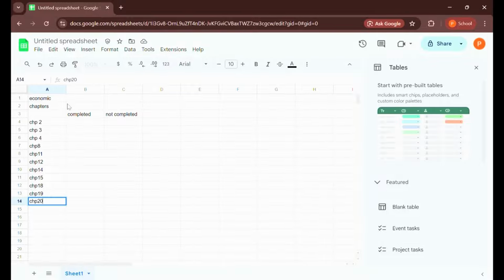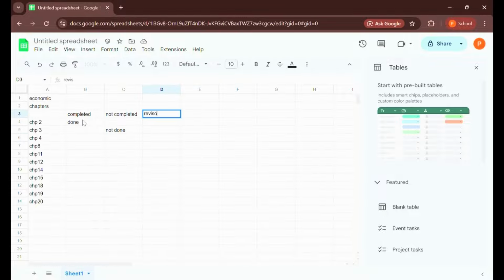Okay, so now that I've written all the chapter names, now I'm gonna see which ones I've completed and which ones I remember thoroughly and which ones I don't remember thoroughly. Okay, so chapter 2 I remember thoroughly, so I'm just gonna write done. For chapter 3, I don't know a single thing, so not done. Chapter 4 I know, so done. But I do need to revise it.